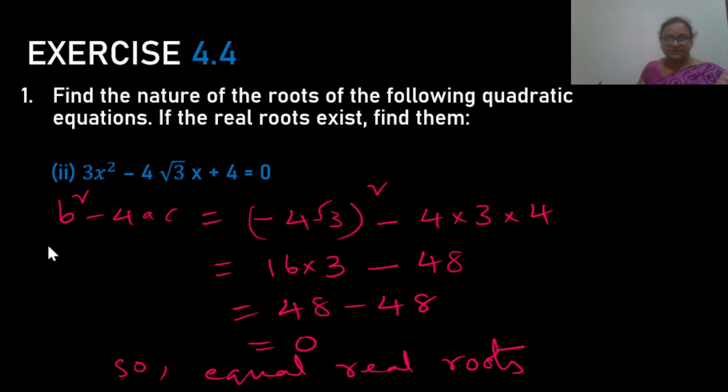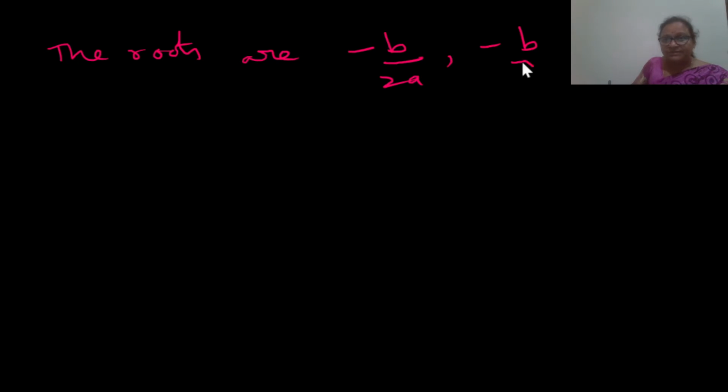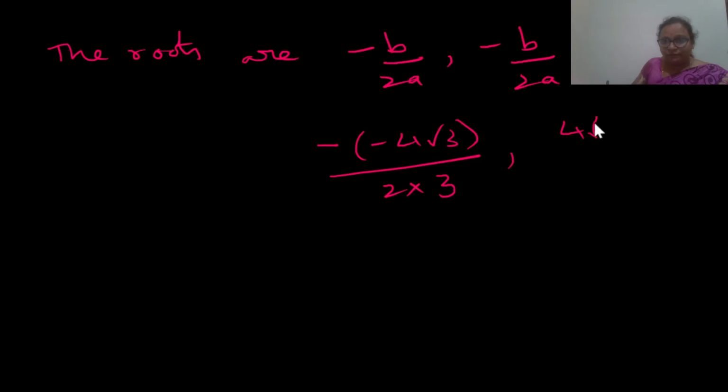So, in this case, without using the quadratic formula also, we can find the roots. The roots are minus b by 2a and minus b by 2a. In this case, b is minus 4 root 3. So, minus of minus 4 root 3 by 2 into a, a is 3, and 4 root 3 by 6. So, here 4 root 3 by 6 and 4 root 3 by 6.